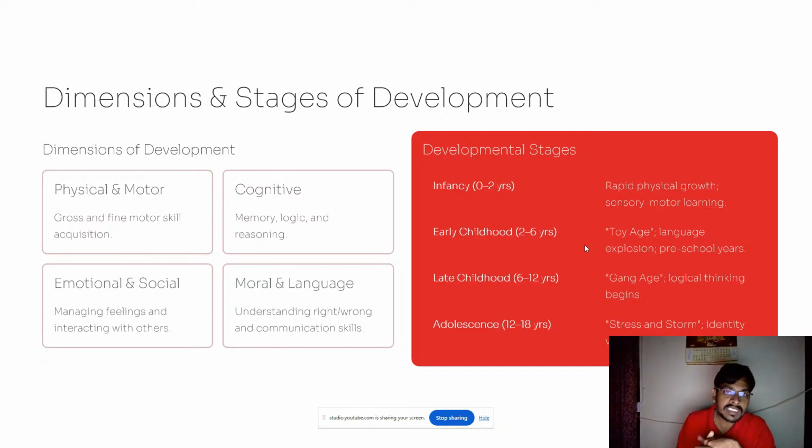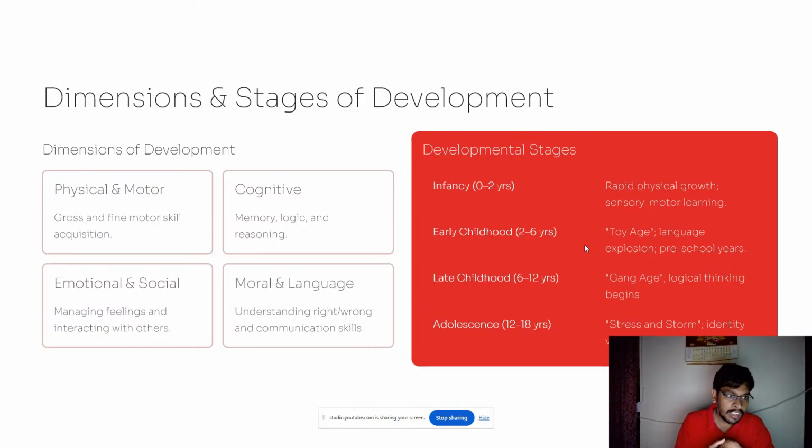Now, dimensions and stages of development. What are the different stages of development? First, let's see the dimensions. Psychological and motor: gross and fine motor skills acquisition is one of the important dimensions of development. And cognitive development: memory, logic, and reasoning come under cognitive development.